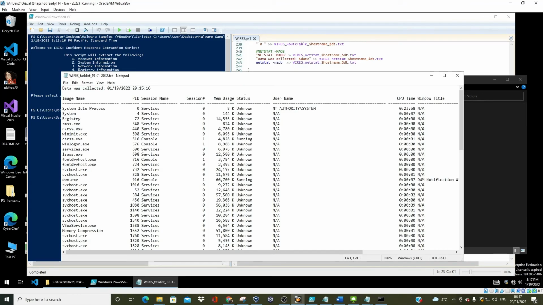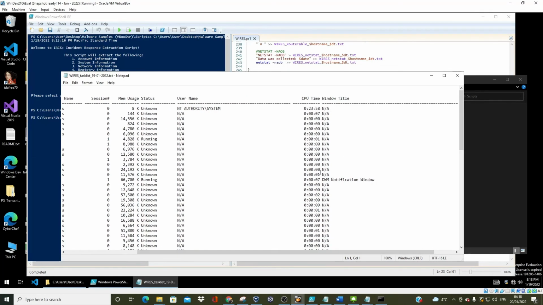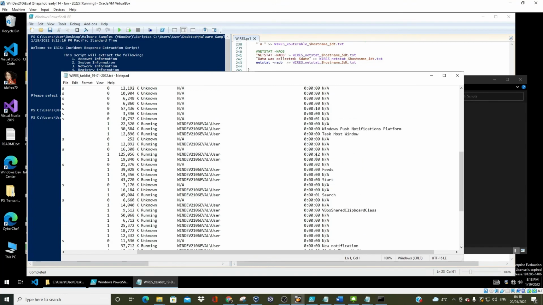And then task lists. Have this as well. As you can see, you have the image name, the PID, process ID, the session name, the session number, memory usage, the status, the username, CPU time, and it's just some good stuff, right?